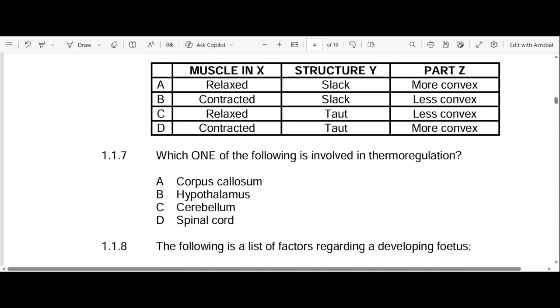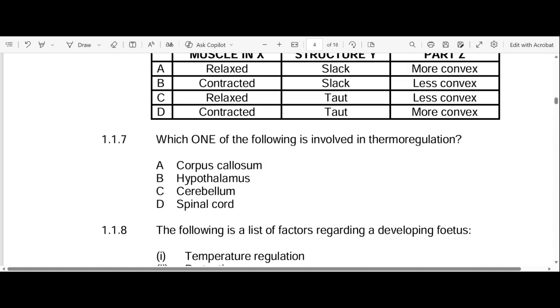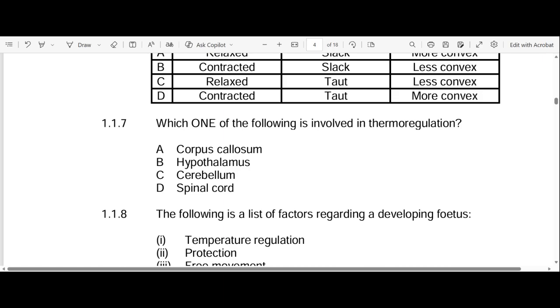Okay, let's go to 1.1.7. It reads as follows: which one of the following is involved in thermoregulation? Thermoregulation, remember, is the regulation of temperature. Let's look at our options.